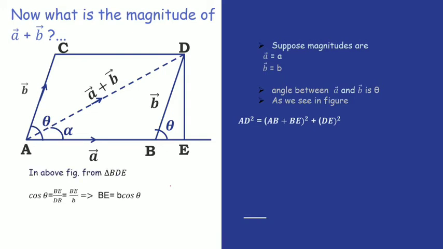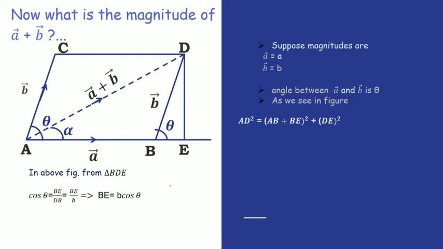In the figure, from triangle BDE, we can write cos theta is equal to BE by DB, which is BE by B. DB is the adjacent side of vector B, so the lengths are the same. As the length of AC is B, the length of DB is also B. So from this we can write BE is equal to B cos theta, and we put this value in the equation in place of BE.